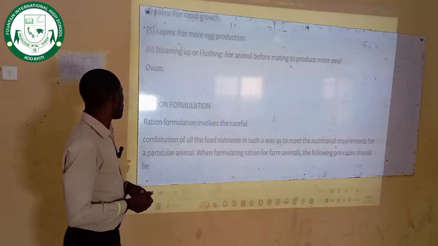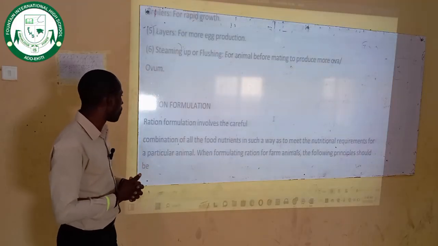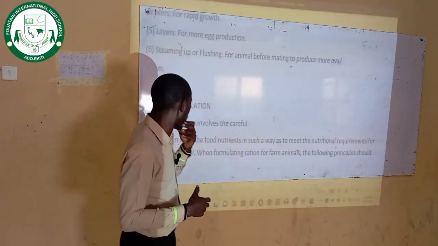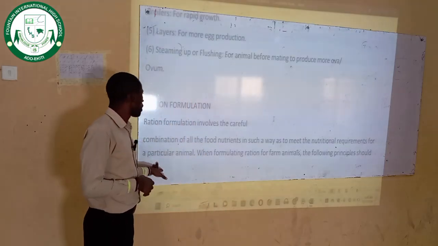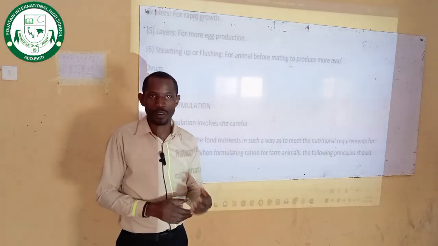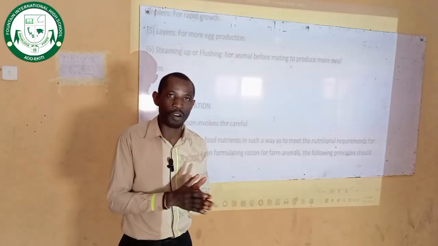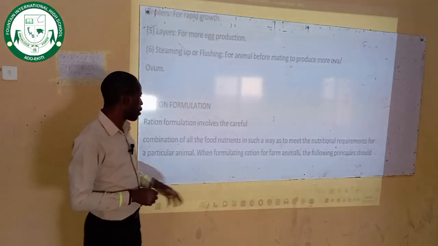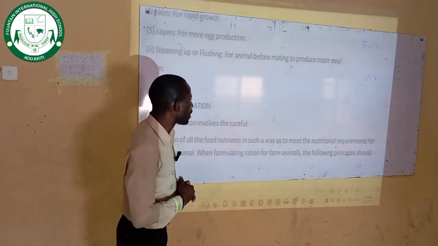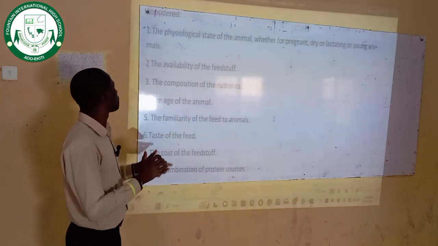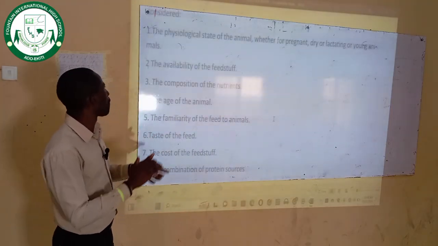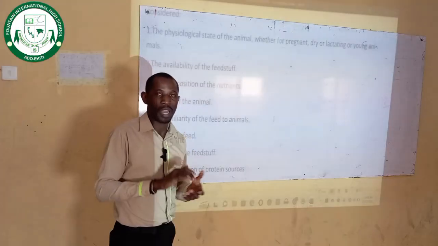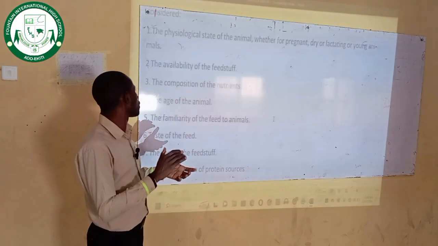Ration formulation involves the careful combination of all the food nutrients in such a way as to meet the nutritional requirement for a particular animal. You want to look at how to formulate feed for your livestock, maybe broilers or layers. When formulating ration for farm animals, the following principles should be considered. Number one, the physiological state of the animal, whether the animal is pregnant or lactating, young or old.